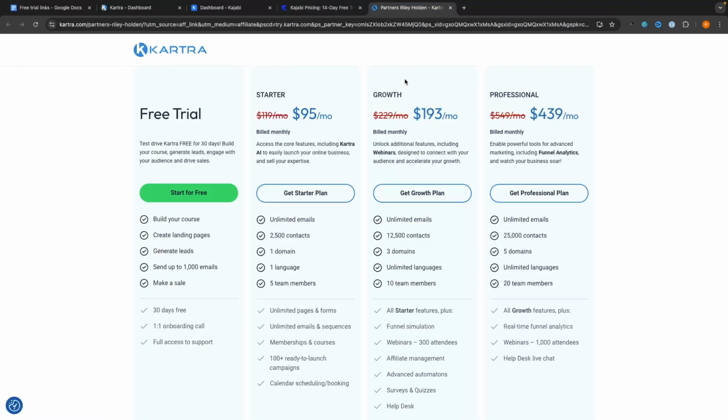However, the one that I recommend is going to be Kartra. The reason for this is it's only marginally more expensive, and the quality of funnels that you can create is just so much better. So although Kartra is slightly more expensive on the front end in terms of pricing, because you can create a higher quality and more professional funnel, the conversion rate on that funnel is going to be higher. So there is a high likelihood that you would be able to make more money with the more professional funnel on Kartra. So that is my comparison of Kartra versus Kajabi.